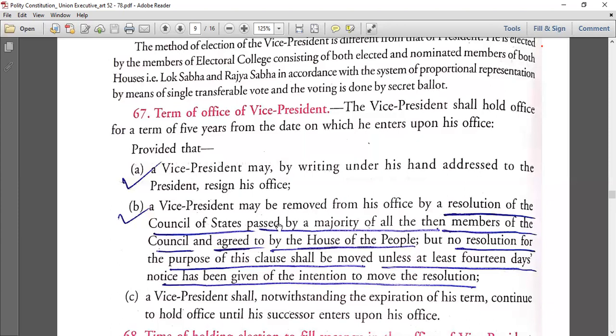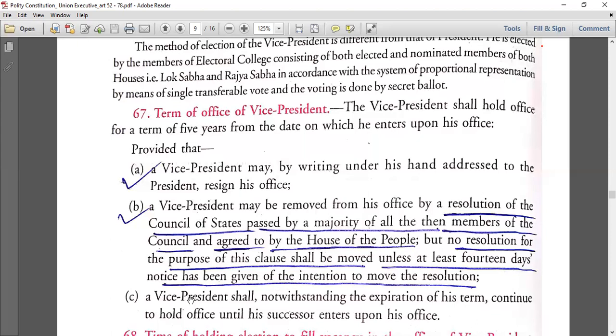Agreed by a majority of the then members, as many members as are available and present. If they do a majority, then it is passed, and it has to be agreed to by the House of the People. But no resolution for the purpose of this clause shall be moved unless at least 14 days' notice, again the same thing, is given. That is common between President and Vice President. 14 days' notice has to be given to the Vice President.